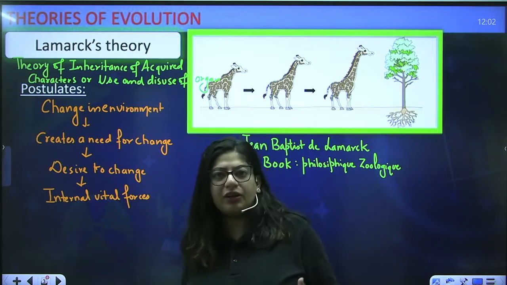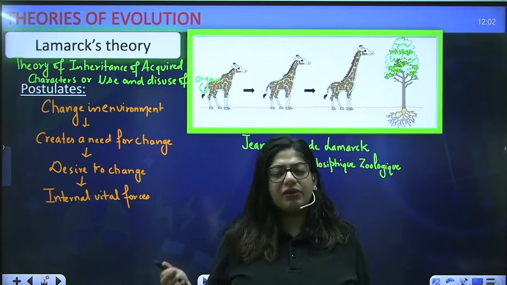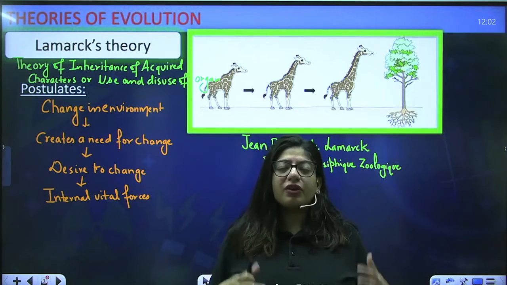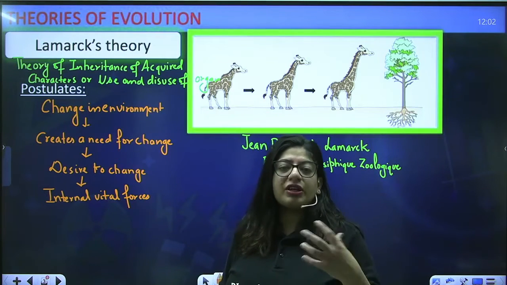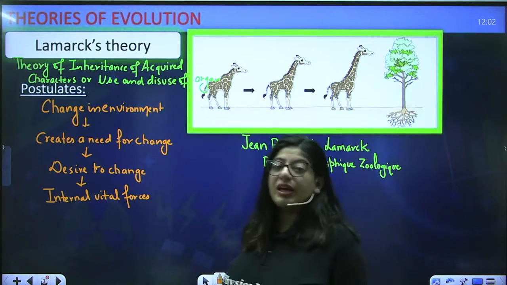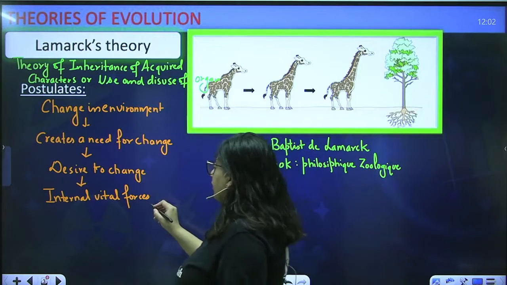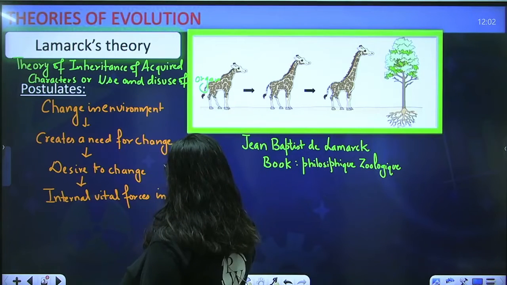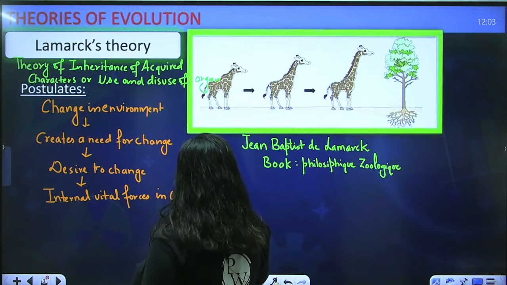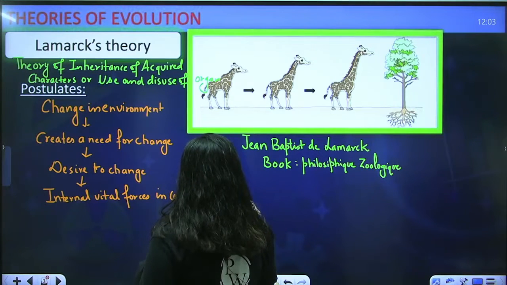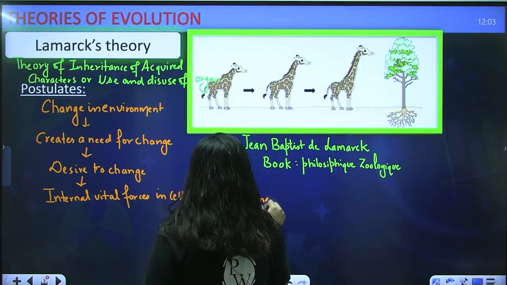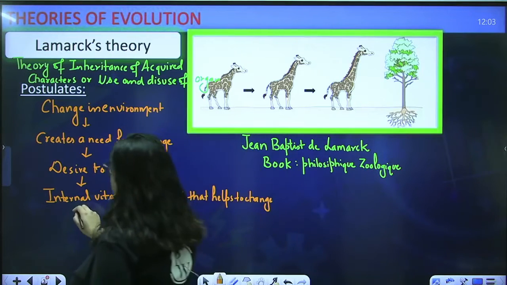When a need was created, the organism said, okay, now I will change. So now the cells of the organism also have a force, which he called internal vital force, that helps to change, right? Internal vital forces in cells that help to change. Okay, so we have a force, we have desire, and there is also a need to change.